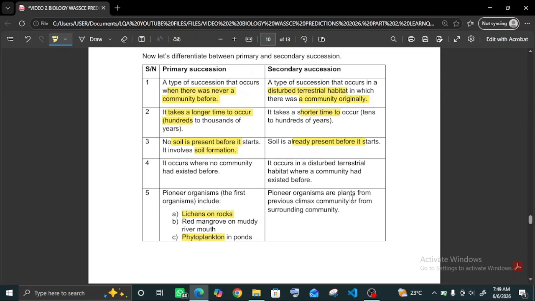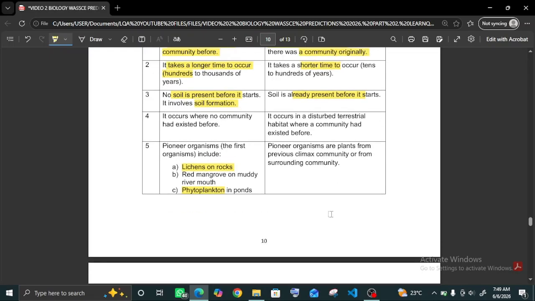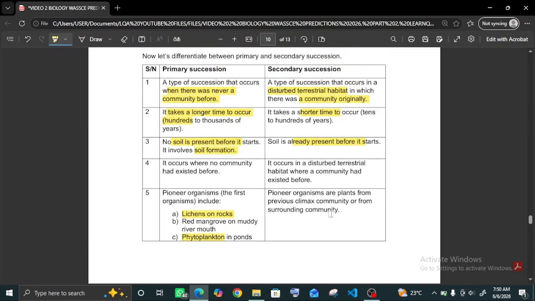So in case of a forest fire, there were plants there before. The pioneer organism can still be some plants that were formerly in that community before it was disturbed, or from the surrounding community. And pioneer organisms in primary succession refer to the first organisms, while pioneer organisms in secondary succession refer to the organisms that succeed the organisms that were present in the habitat before the habitat became disturbed.